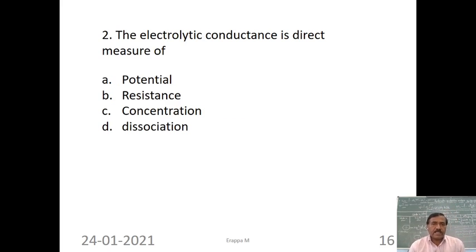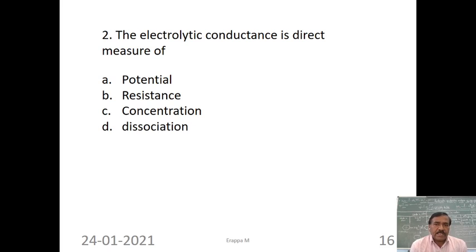Let us go to the second question. The electrolytic conductance is a direct measure of. Conductance is a measure of the number of ions and the mobility of the ions. The four answers given are: A is potential, B is resistance, C is concentration, and D is dissociation.